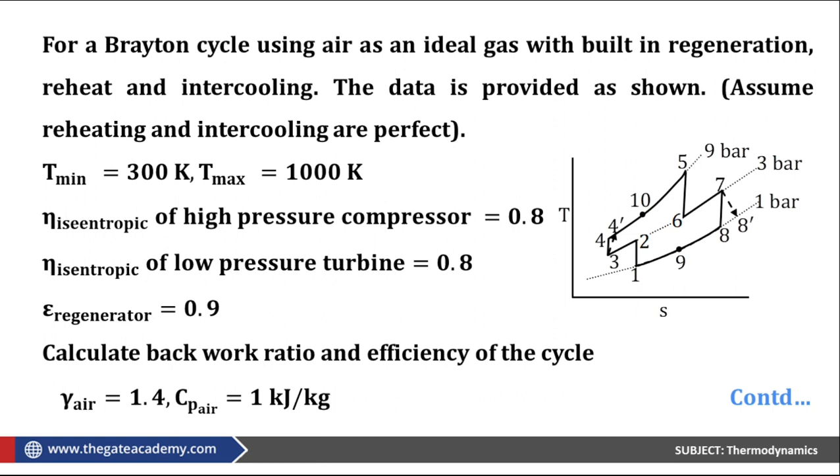Okay, read the question. In the question, they have mentioned perfect intercooling and perfect reheating. Correct? Tell me, what does that mean? What is perfect intercooling and what is perfect reheating? Tell me what that signifies.